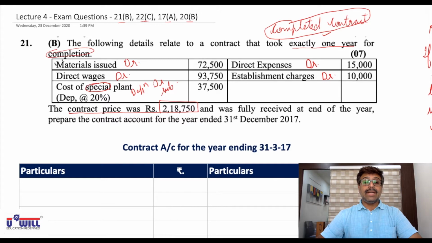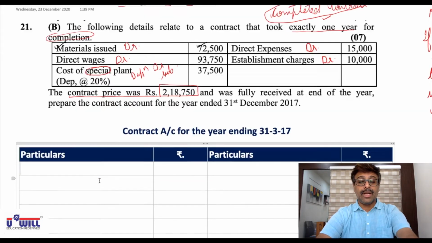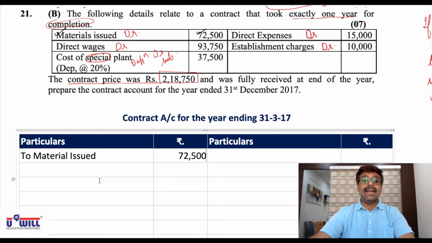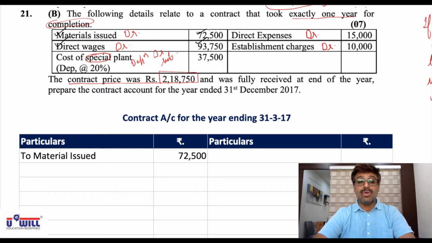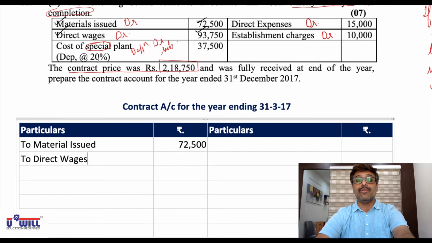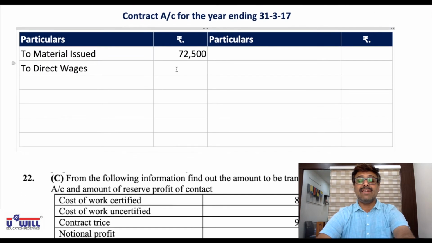Very first is material issued 72,500, which will come on the debit side. So all of you write down to material issued 72,500. Then direct wages 93,750 debit side. There is no outstanding because the contract is completed. So outstanding amount is also not there. Directly in outer column, to direct wages with the amount of 93,750.